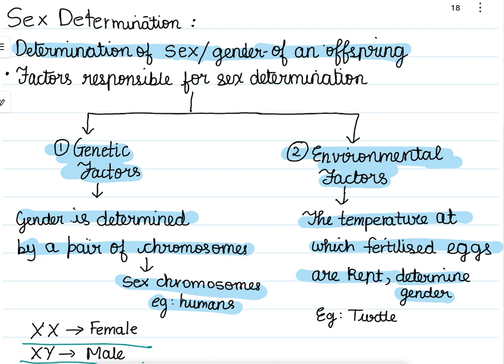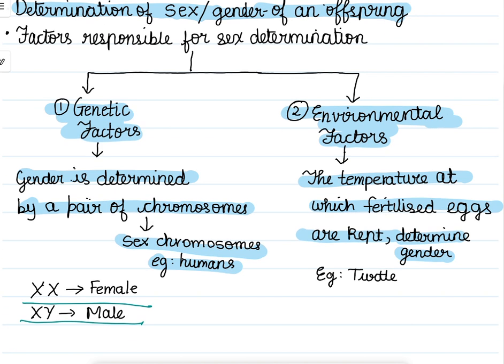There are two major factors which are responsible for the determination of sex. Firstly, we have the genetic factor, and second, we have the environmental factor. Now, what do you mean by genetic factor? Gender is determined by a pair of chromosomes. Example would be in humans. Now, these chromosomes are known as sex chromosomes. For example, XX in female and XY in male.